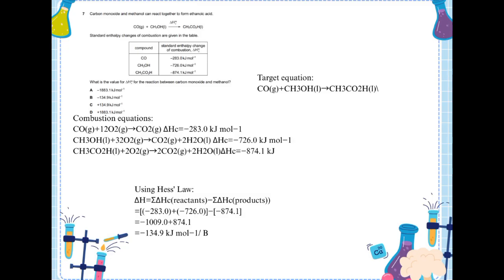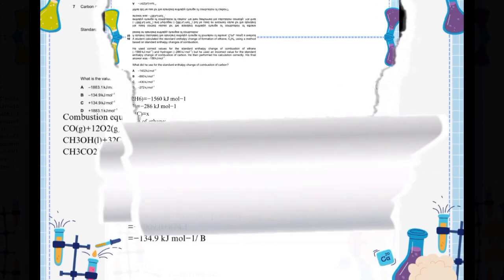Now I use Hess's law. The enthalpy change of the reaction equals the total combustion enthalpy of the reactants minus the combustion enthalpy of the products. Minus 283.0 plus minus 726.0 gives minus 1009.0 kJ per mole. Minus 1009.0 minus minus 874.1 gives minus 134.9 kJ per mole. Therefore, the enthalpy change of the reaction is minus 134.9 kJ per mole. So the answer is B.